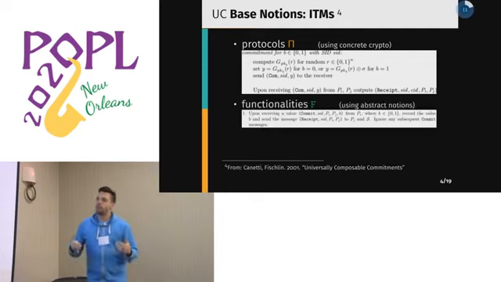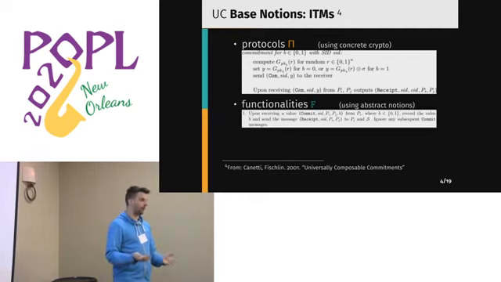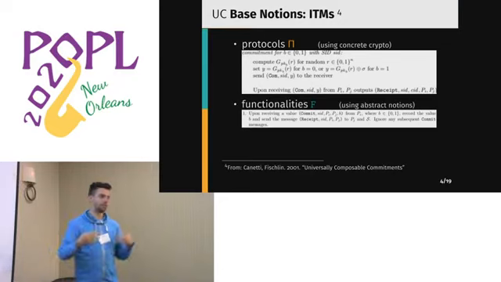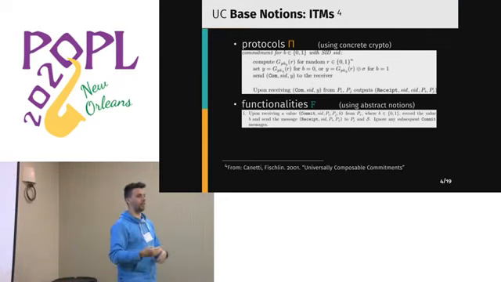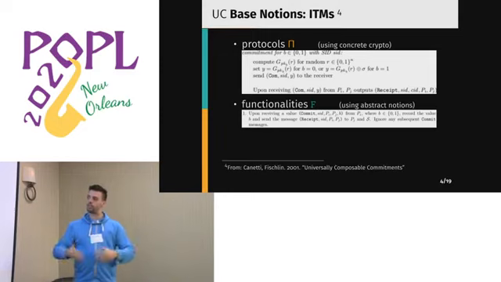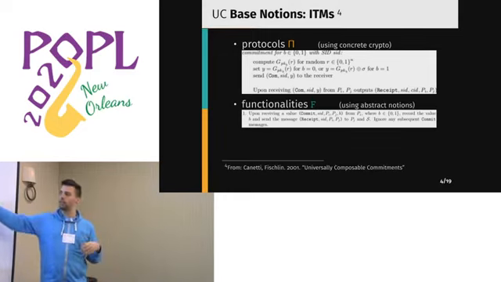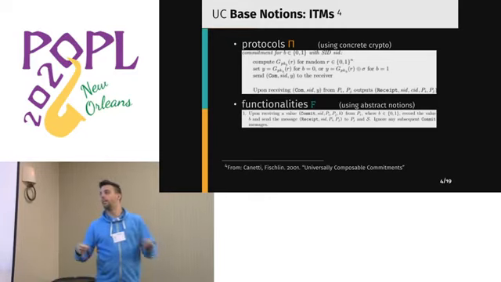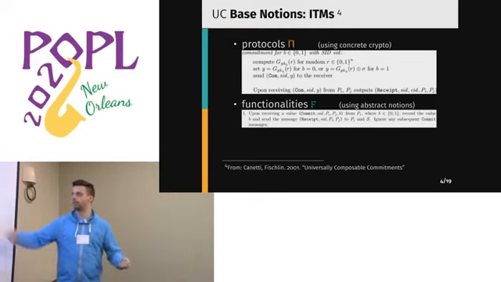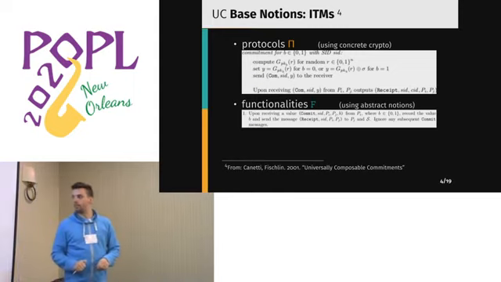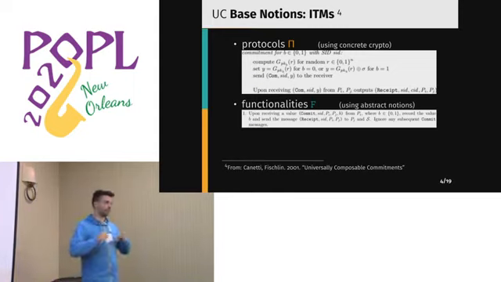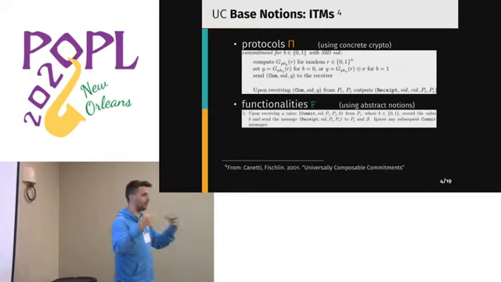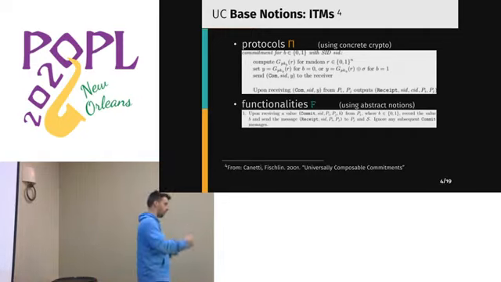And at some point, they abstract this behavior away. So this is perhaps a bit messy to completely reason about, right? And then they say, well, what this protocol really does, in abstract notions, is: upon receiving a commit SID message, it records the value b, which is the bit upon which you're committing, and then it sends the message received back, which is exactly like this message here. So these are the main 2 elements that cryptographers define when defining UC protocols.